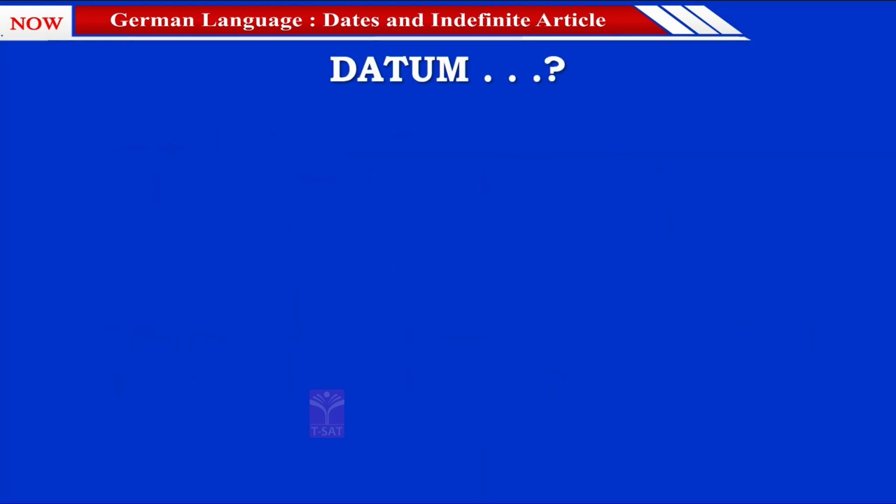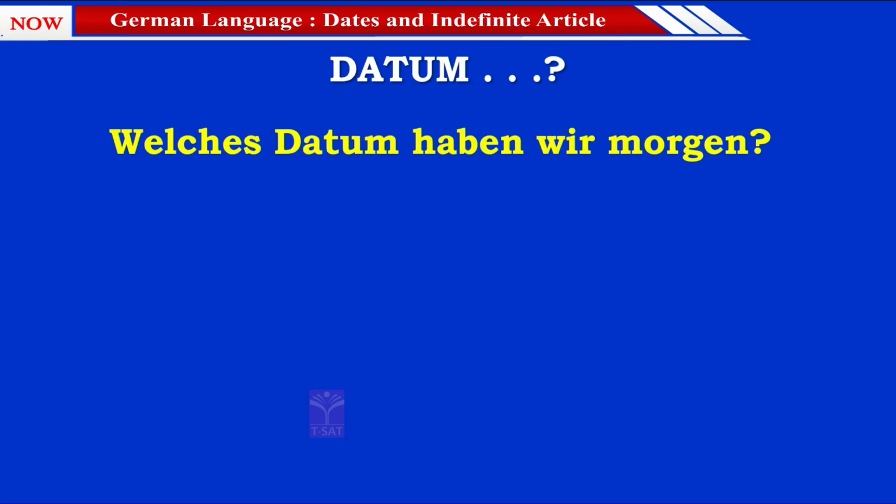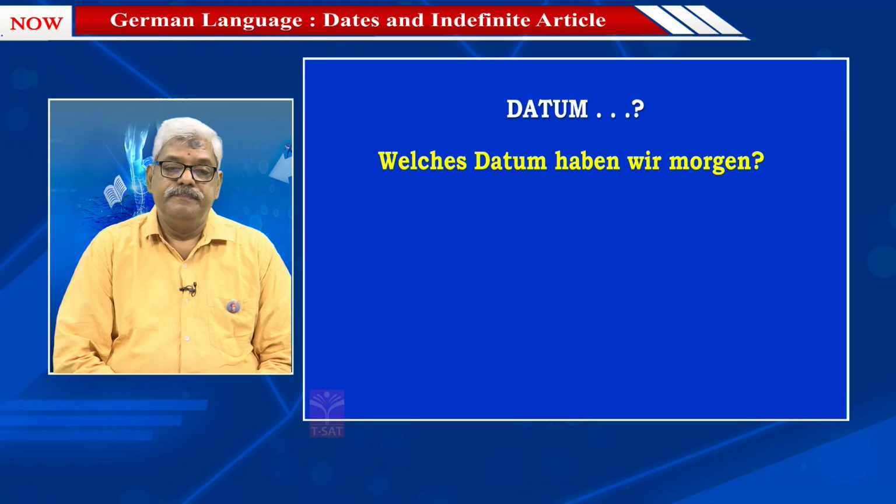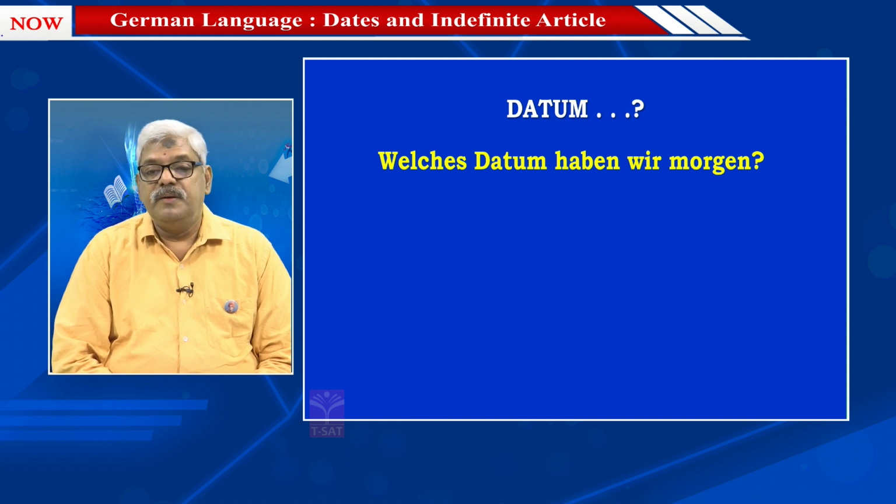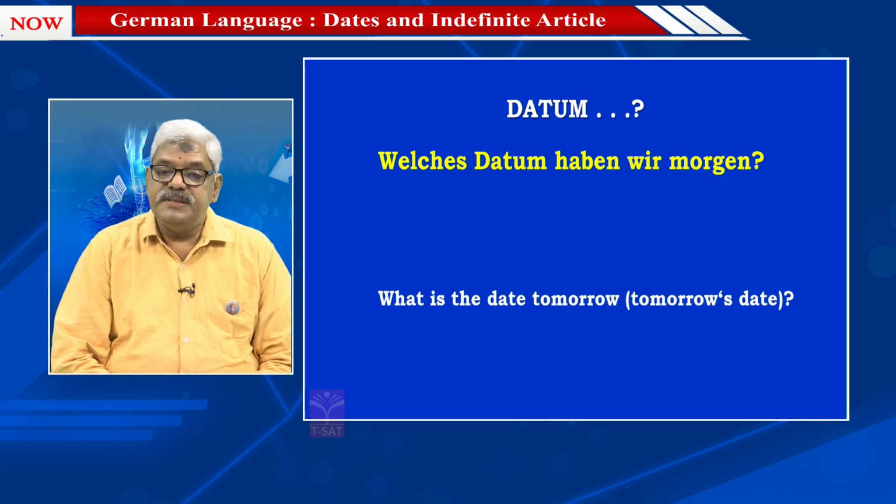Now, I told you that there are two versions of asking, so the second version also we shall see. This time, when I take the second version, I change the date, because what I wanted is to give you an understanding about first, second, third, fourth, all the ordinals whichever are possible in these examples. So the next question which I take is, welches Datum haben wir morgen? What is the date tomorrow, or what is tomorrow's date?